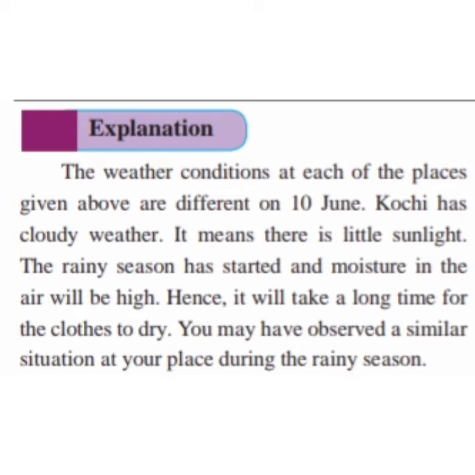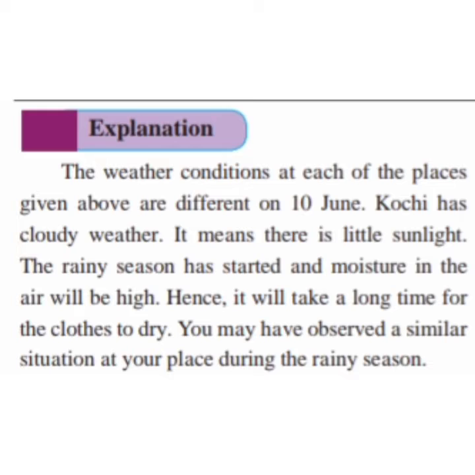The weather conditions at each of the places given above are different on 10 June. So the climatic conditions at each of the places given above are totally different from each other on 10th June. Kochi has cloudy weather. It means there is little sunlight.